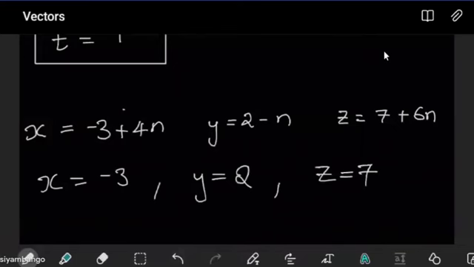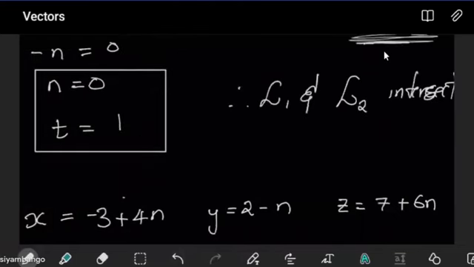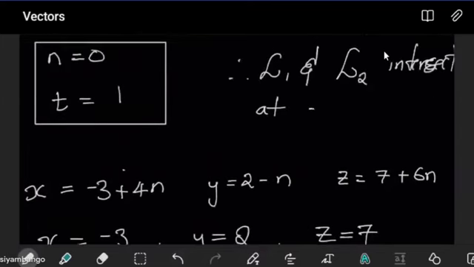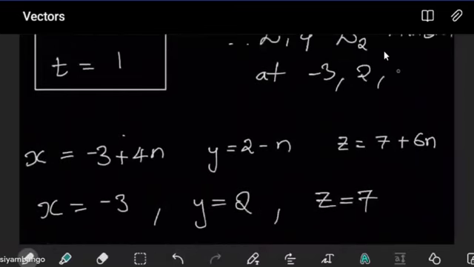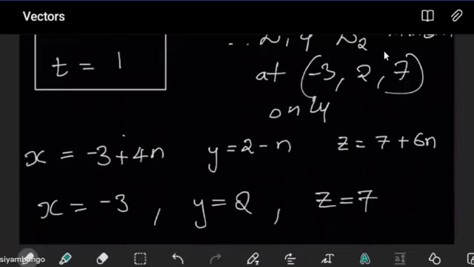Having found those, our conclusion can be complete. L1 and L2 intersect at -3, 2, 7. You can even throw in "only" to mean that they are not parallel, because if they are parallel, then they intersect there and perhaps everywhere else. So in this case, they intersect at only one point.